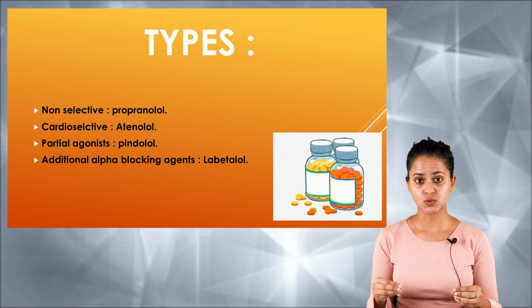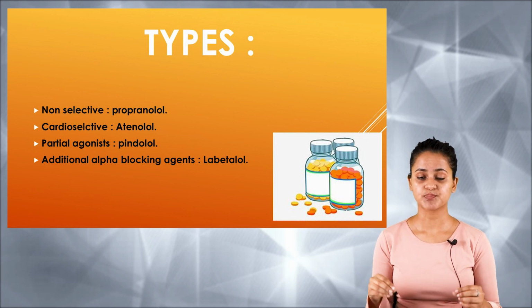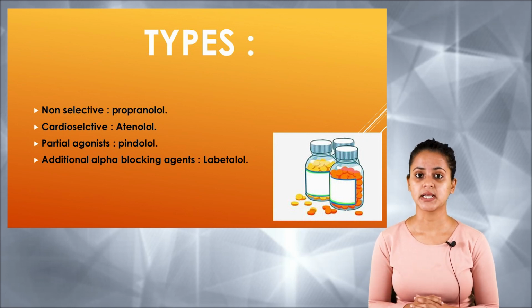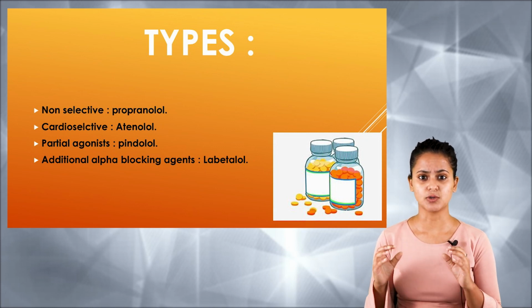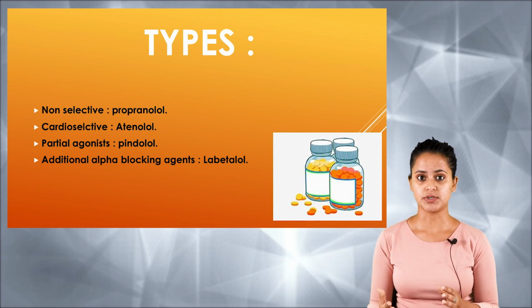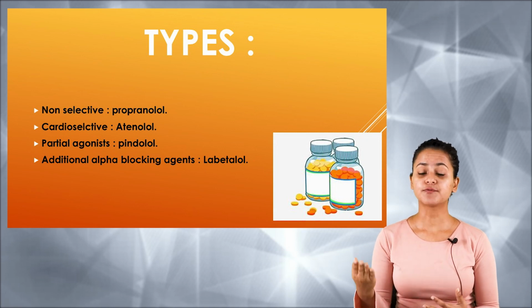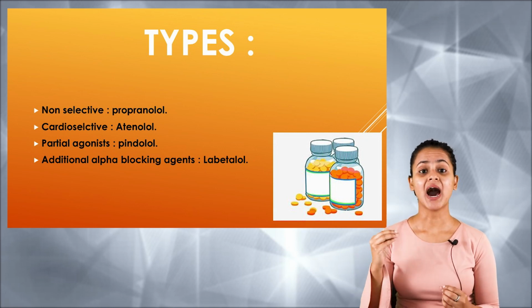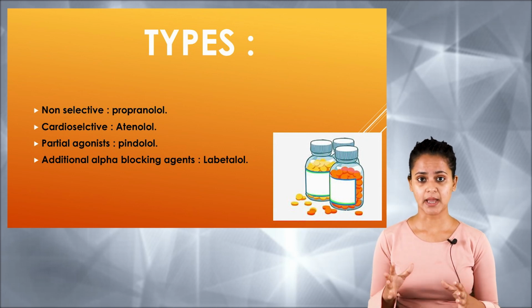The second is the cardio-selective beta adrenergic antagonist, an example of which is atenolol. The third is the partial agonist, which is pindolol. The fourth is the additional alpha blocking agent, which is termed labetalol.